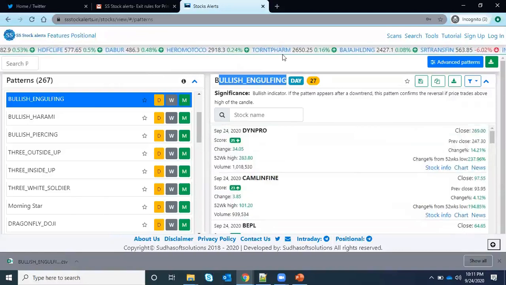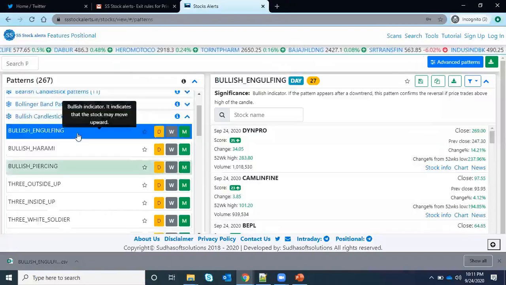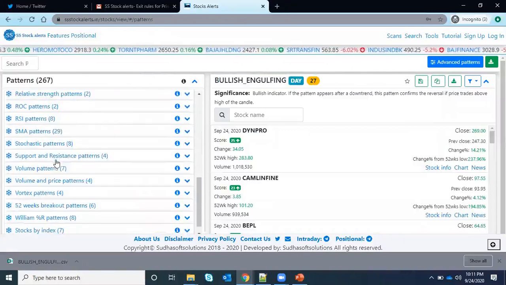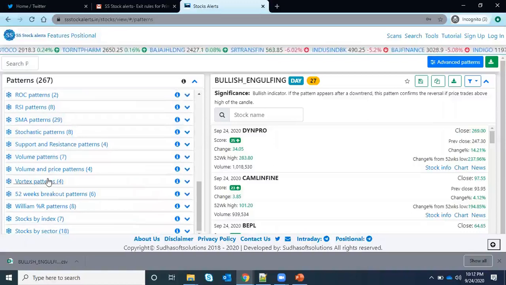So I want to conclude the scanners page here. There are so many sections available here, and I want to tell you 2 or 3 important ones. There are so many things that are important here, but based on my view, I will just show.